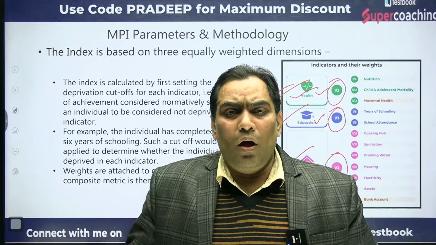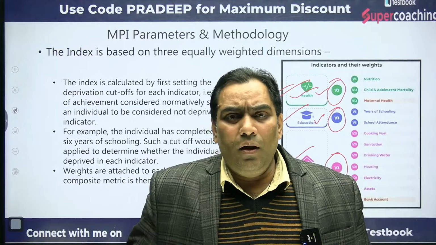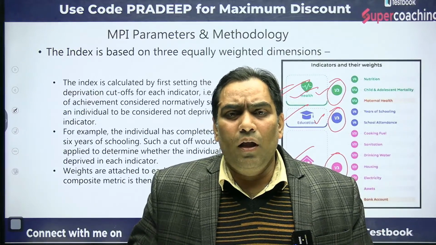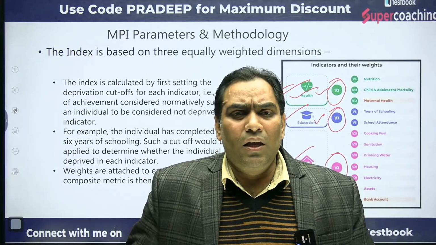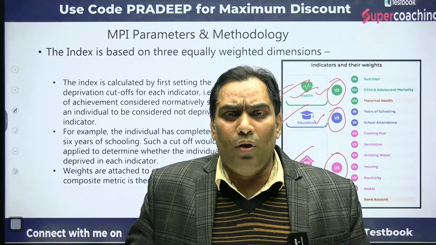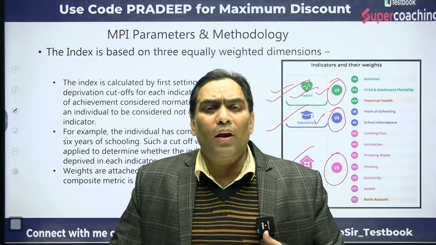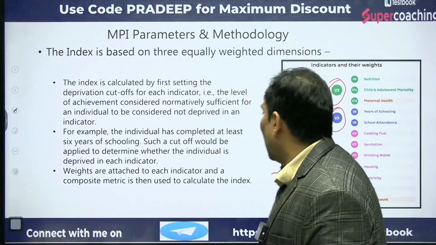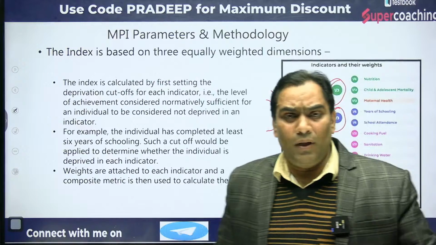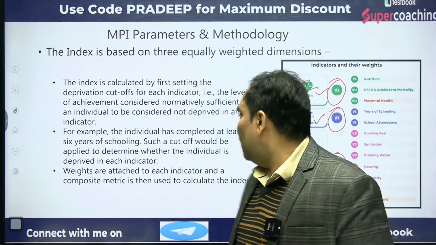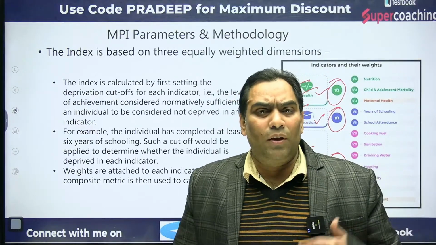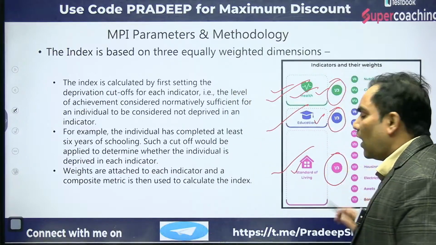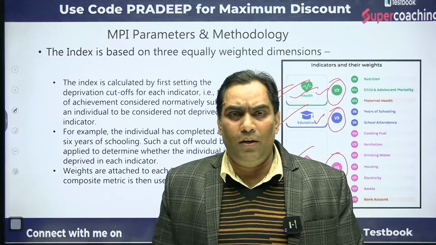So in order to measure multidimensional poverty in India, three components were taken into consideration and all were given equal weightage. That's why health is given 1/3 weightage, education is also given 1/3 weightage, and standard of living is also given 1/3 weightage. Okay.